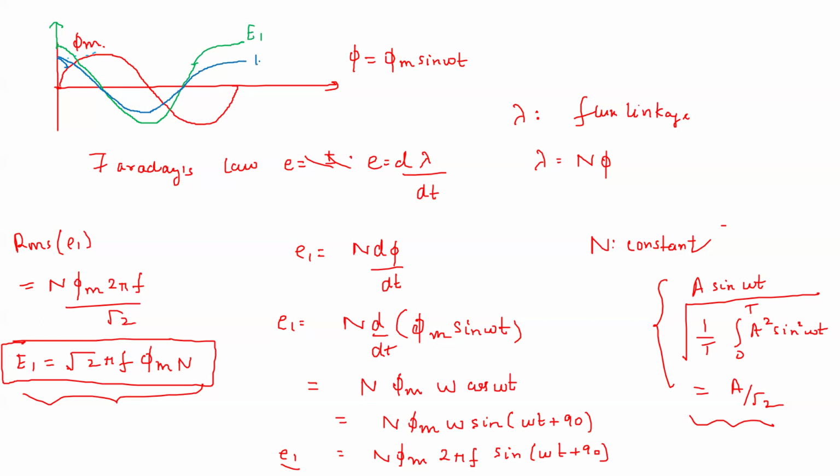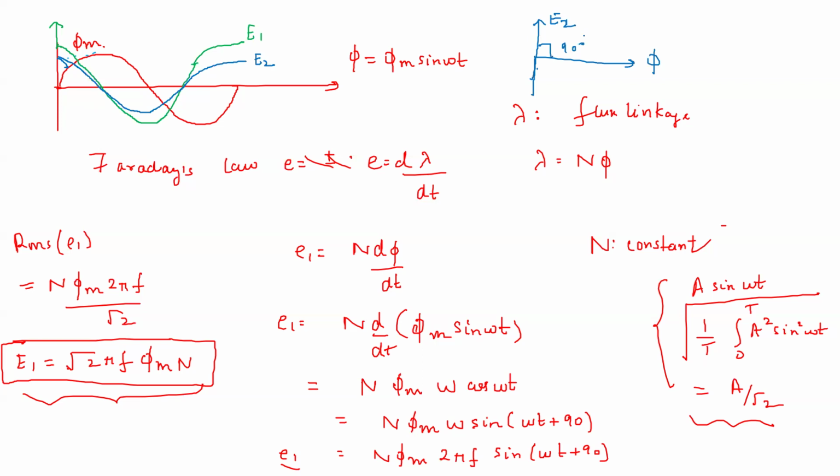Okay, if I have to draw a phasor diagram for this, if phi is on this axis, what will happen to E1 and E2? Because phi is sine, and E1 and E2 are cos, in the phasor diagram E1 and E2 will lead phi by 90 degrees.